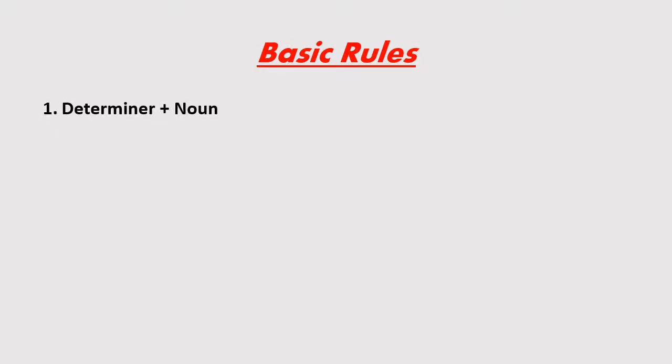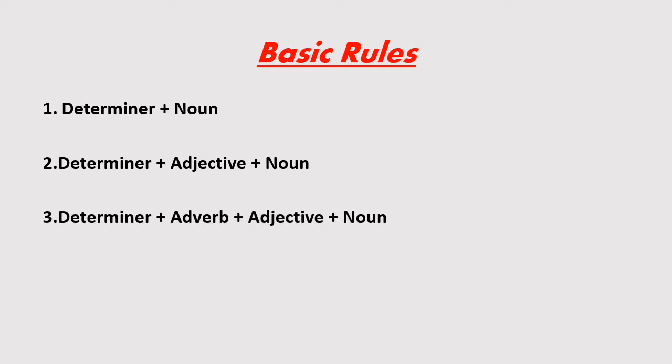I hope all of you have understood the previous slide with the help of these three examples. Here I have repeated in this slide the basic rules that I discussed in the previous slide. Let's see the rules. Number 1, determiner plus noun. Number 2, determiner plus adjective plus noun. Number 3, determiner plus adverb plus adjective plus noun.